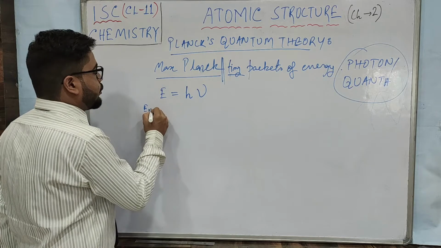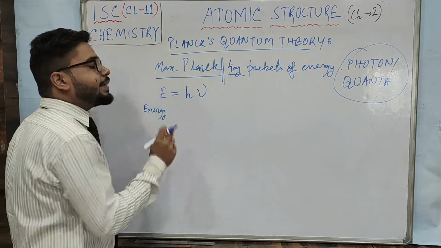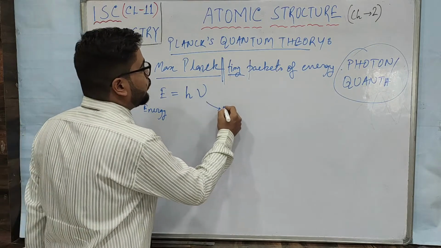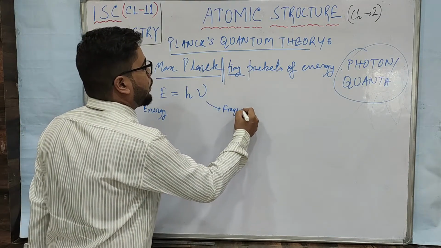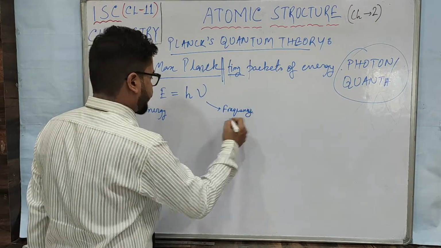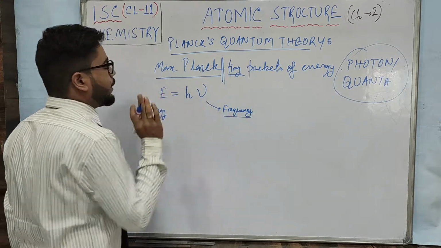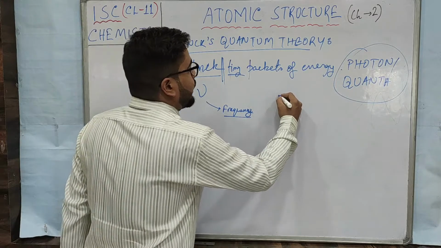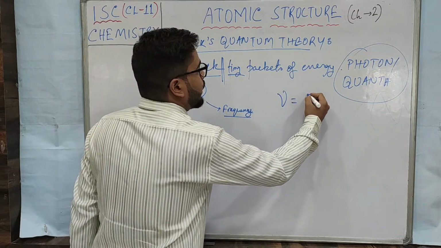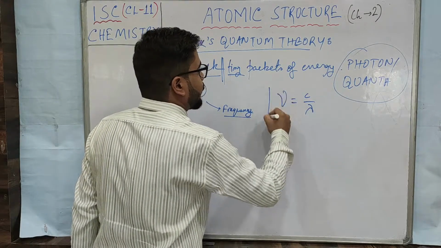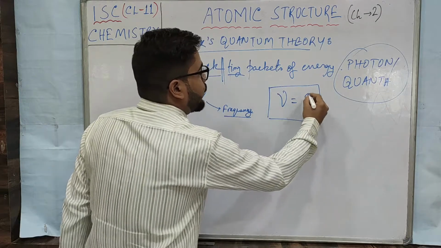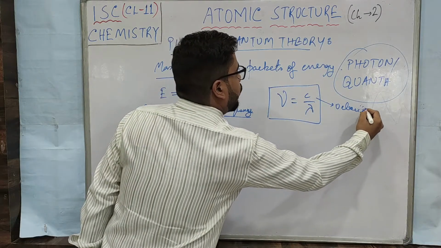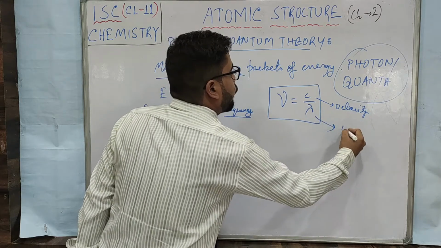E is energy, H is Planck's constant that I have already mentioned in previous parts, and nu is the frequency of the wave. You can measure frequency using this formula: nu equals c by lambda. Here c is velocity, and lambda, as I told you before, is wavelength.